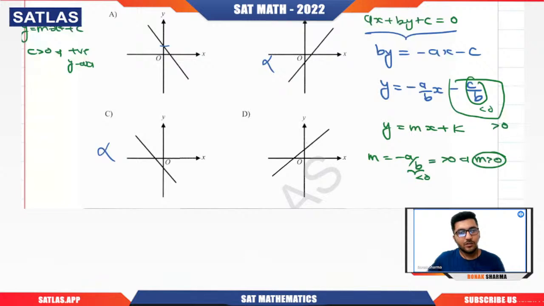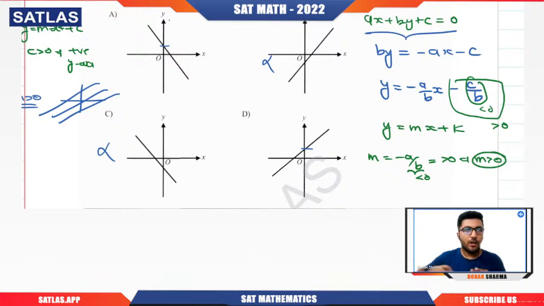Now, sir, which line to be selected, A or D? For that, you need to see the slope. If slope is positive, the line will always make an acute angle with the positive x-axis. Remember that. If slope is positive, then the line will always give you what? An acute angle with the positive x-axis.